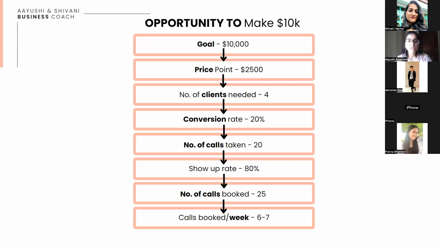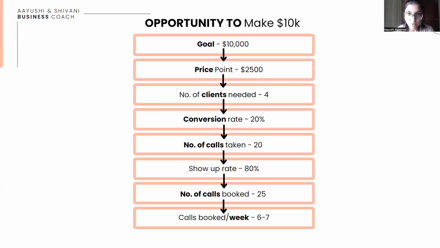How do we reverse engineer that goal is we have set a goal, okay, we are going to make $10,000 this month in August. So we are going to keep our price point, the offer price, at $2,500. Okay. So number of clients needed to hit that goal is 4. The math is easy here. 10,000 divided by 2,500, 4 clients you need per month.